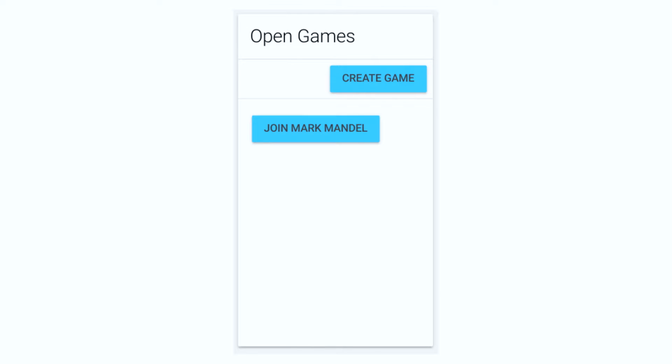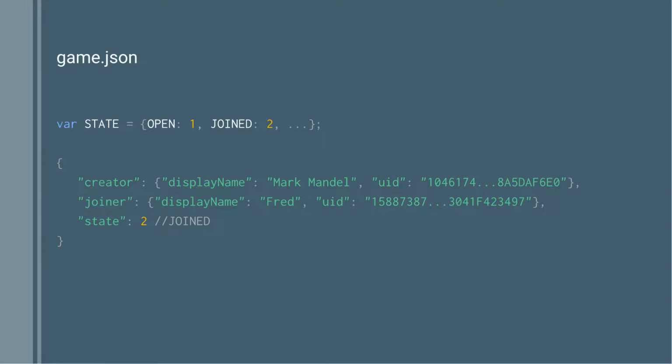Bringing two people together so they can play this game of happy, surprised, angry. I want to be able to create a game, and I want to be able to join a game. To give you a little idea of the data that I'm putting into the database, this is what my game looks like. It's a JSON blob. It has a state. I'm going to have an open state for games that people can join, a closed state, and a joined state for once somebody has joined the game. And we'll have some more states as we go down the line and play this game.